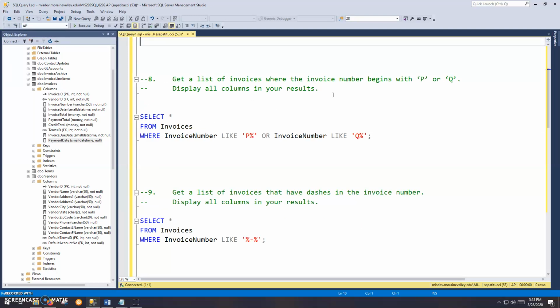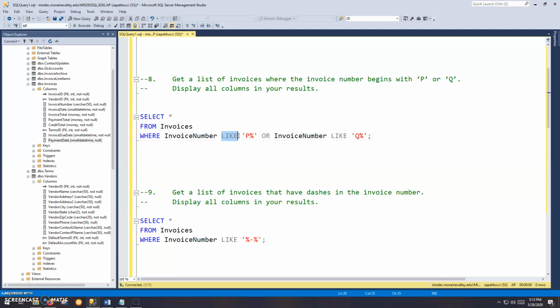Get a list of invoices where the invoice number begins with P or Q. Okay, typical wildcard type of situation. Recall that our % sign stands for just anything at all, anything or nothing at all, any character, any group of characters, whatever. So we're told that we're supposed to find invoices that begin with a P or a Q. And so one thing you obviously want to remember when you're doing wildcards, you use the like operator. Do not use equals, okay?